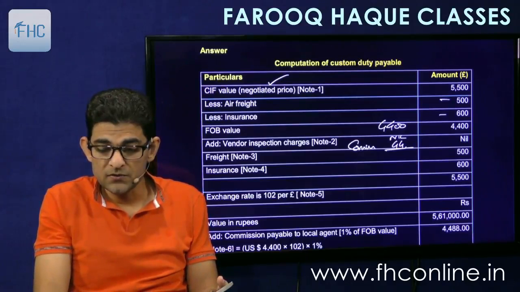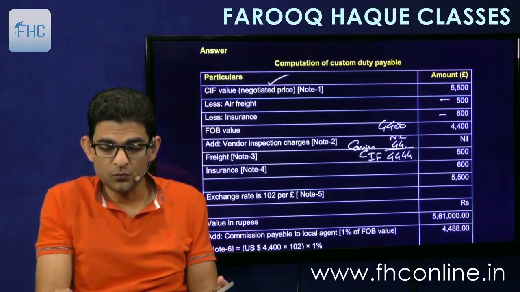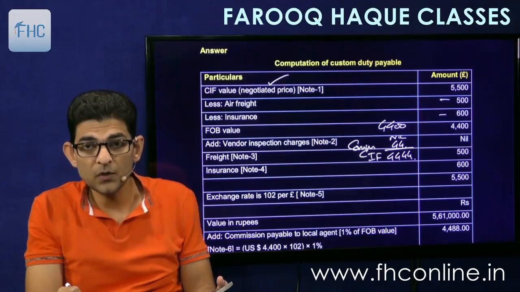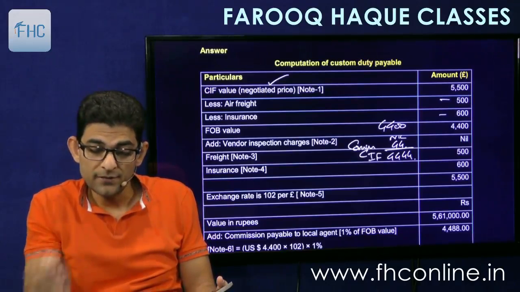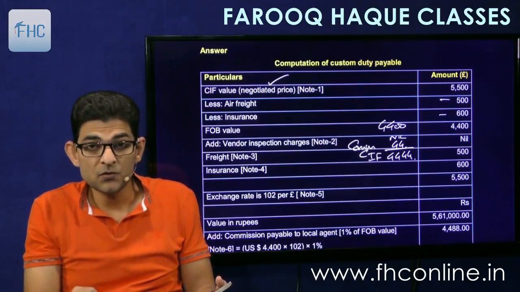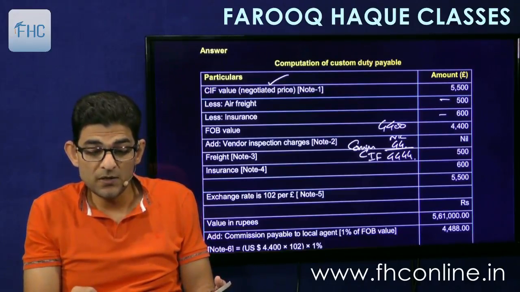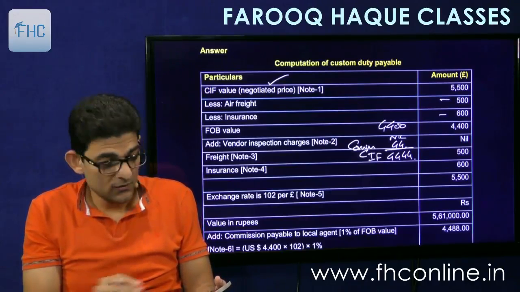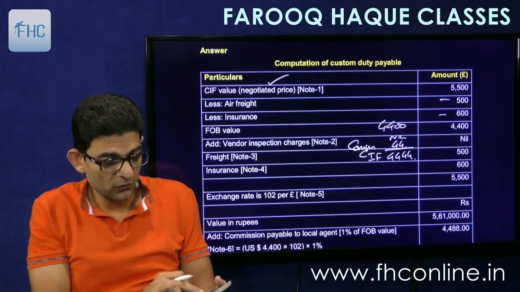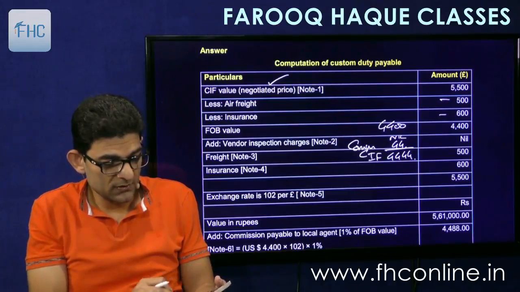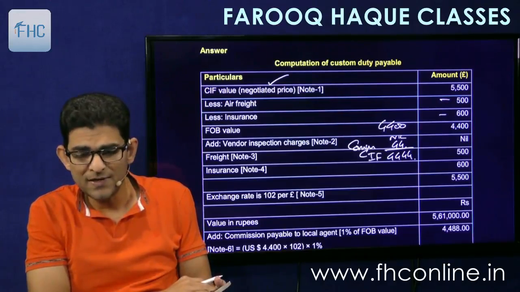So we get 4,444. Then we'll add freight. Freight will be restricted to 20%. 4,444 into 20% gives me 888.